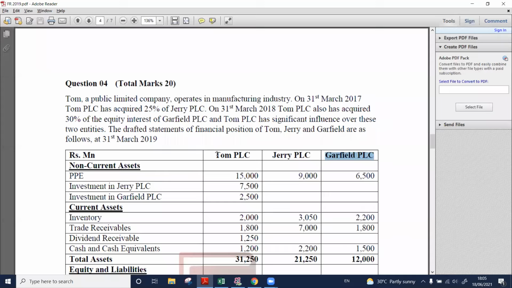These are associates, right? Jerry PLC is an associate of Tom PLC. Garfield PLC is an associate of Tom PLC. Both these companies are associates.